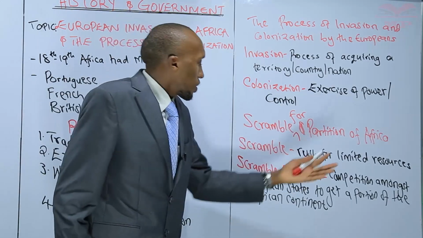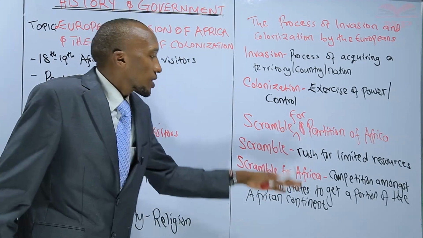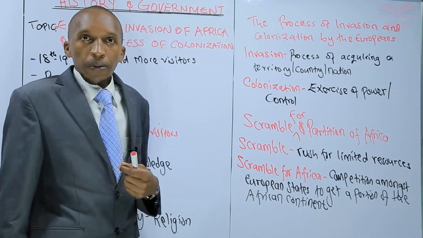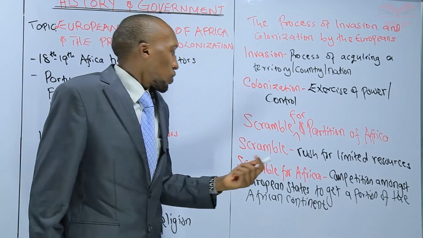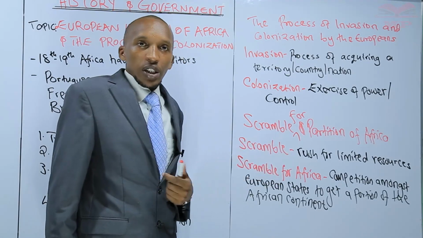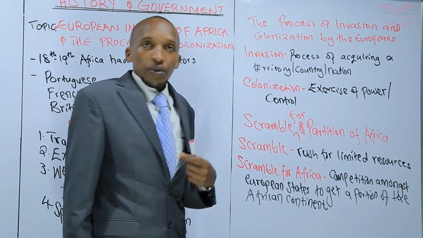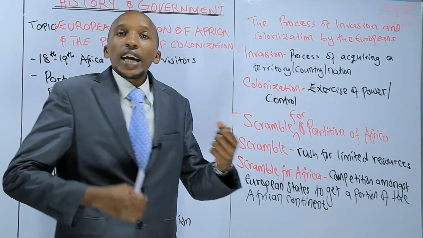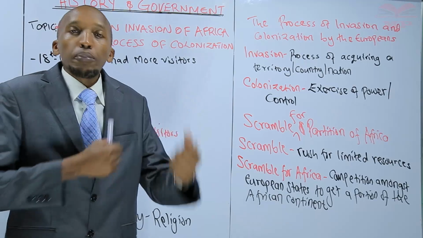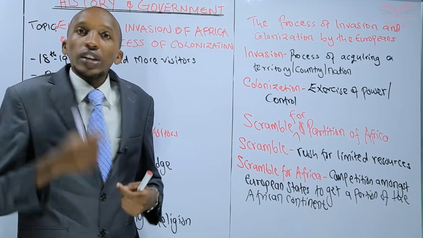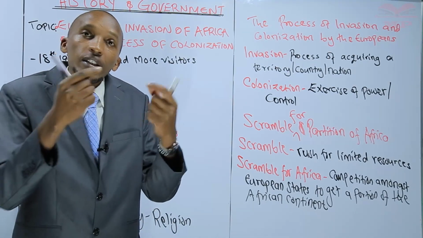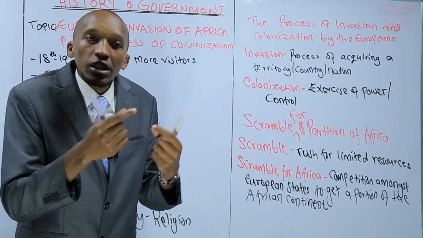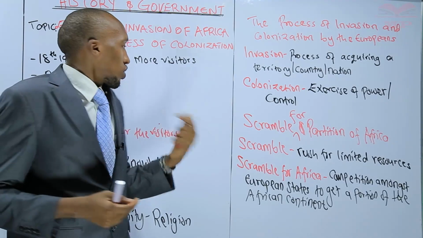It was the competition amongst the European states or European powers, right, to get a portion of the African continent. That is the scramble for Africa. So they had to fight. They had really to compete against each other, because every one of them wants to get this portion or this continent known as Africa.